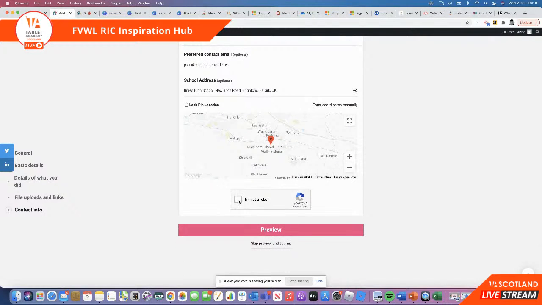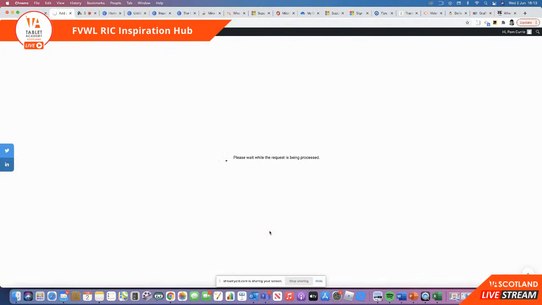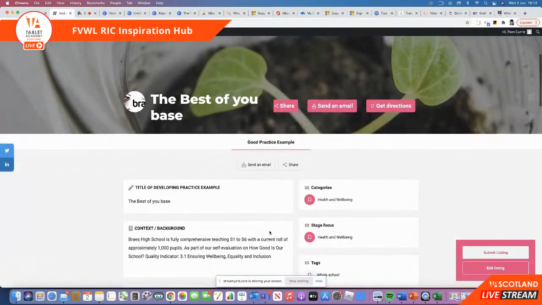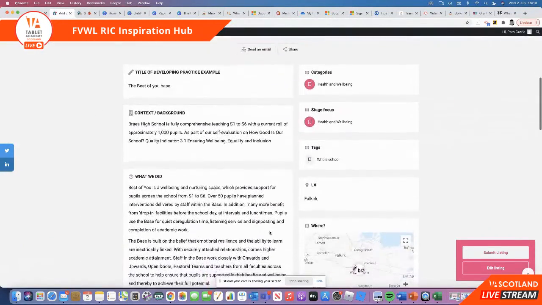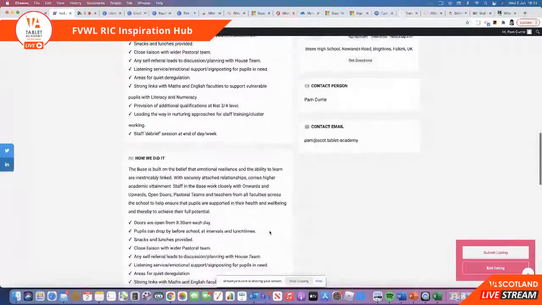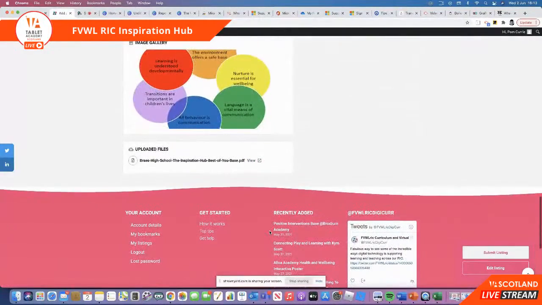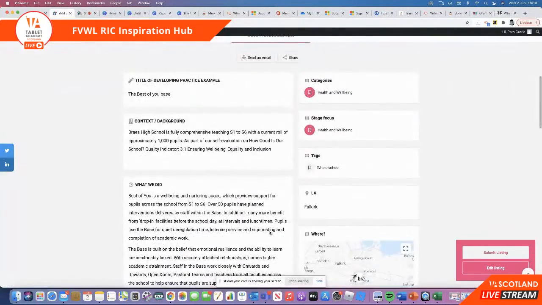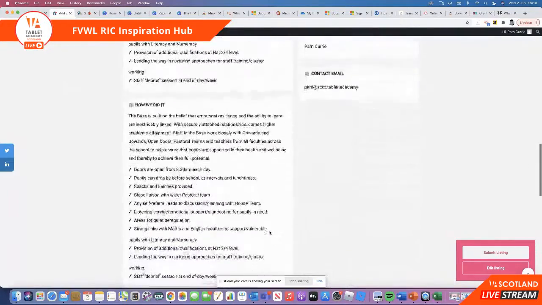And then the last thing to do is just confirm that we're not a robot, and then we can preview our listing. So what I'm doing just now is just getting the preview, and you can just get an overview of what it's going to look like. You can see where the gaps are. So obviously I've got gaps in feedback, but what it does is it just removes that from the form. So if you don't have any feedback as yet, then that's okay.